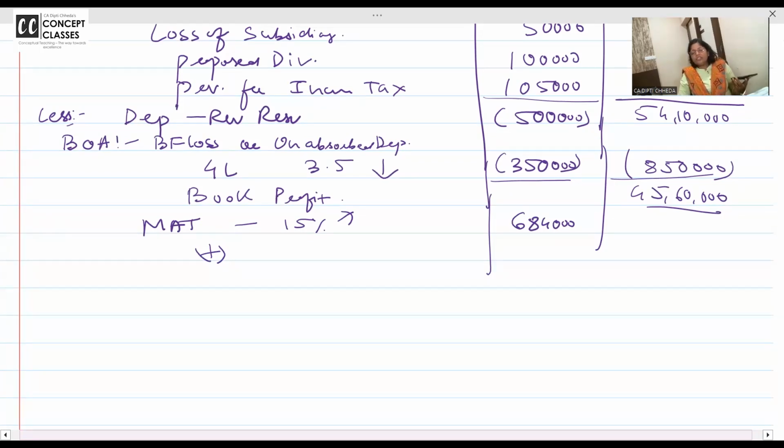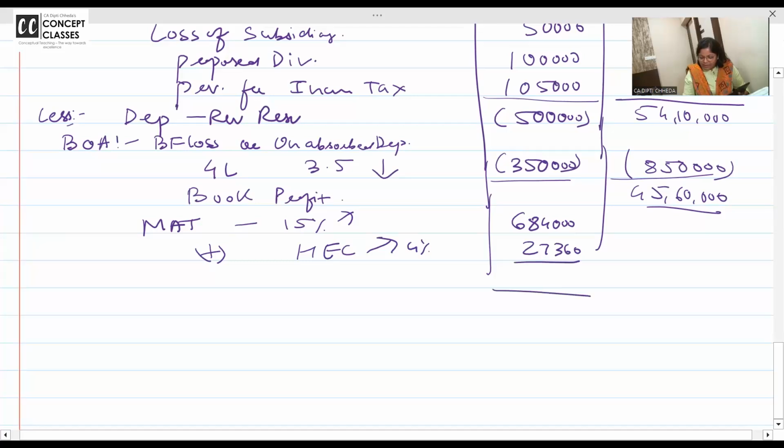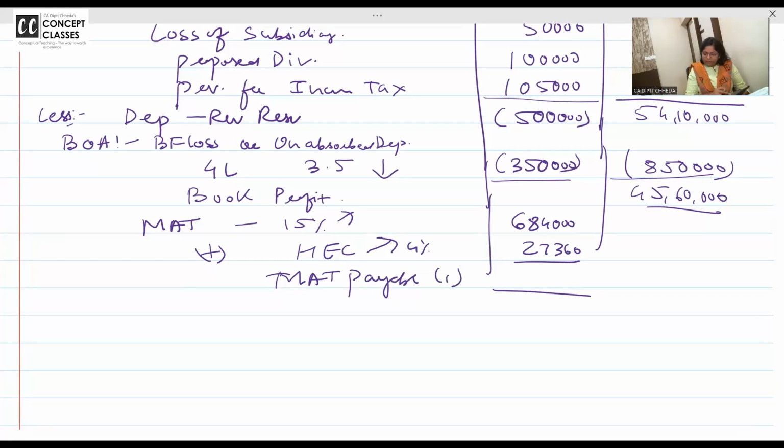Surcharge will come only if the income of the company exceeds 1 crore. So directly on this, health and education cess is there at 4%, which is 27,360. So what is the MAT payable? Your answer: 7,11,360. 7,11,360 is the MAT payable.